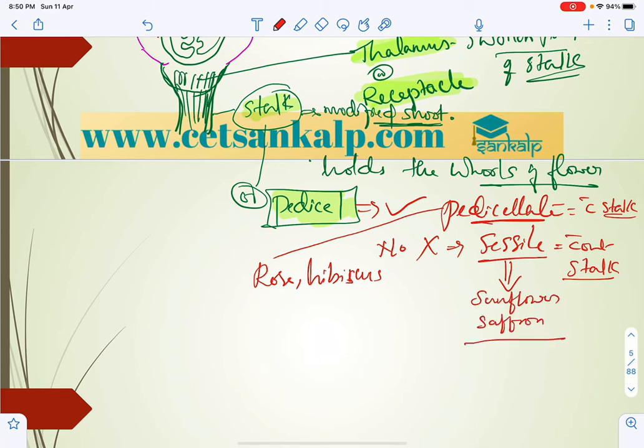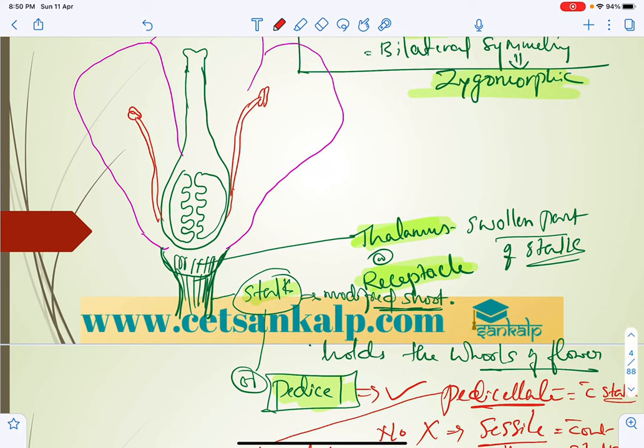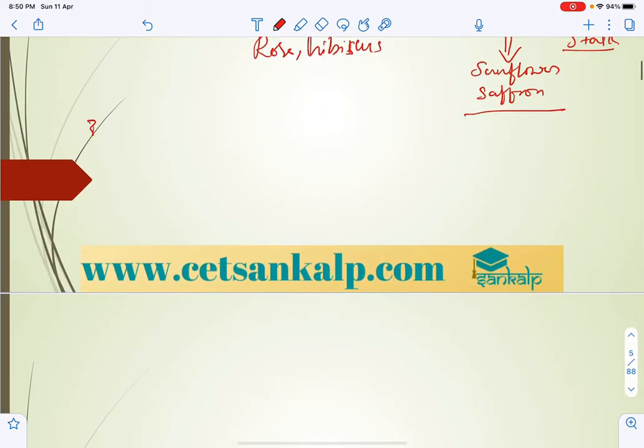So this is the major thing related to the pedicel and receptacle. Pedicel, stalk, thalamus, receptacle. So next, move on to the next whorl, that is the androecium, the third whorl of the flower, that is androecium, right?